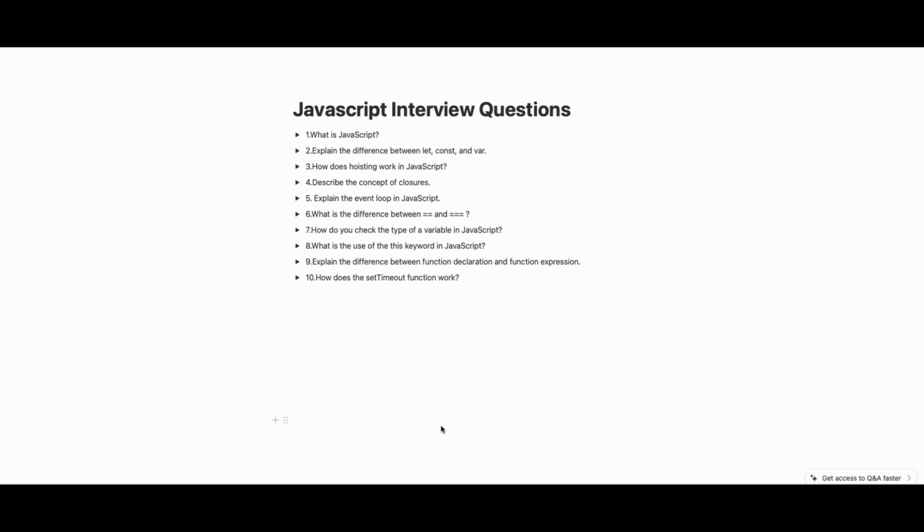Initially, I will try to answer the question which we are seeing right now. If there is any coding required to explain that, I will go to the code editor, online CodePen, and I will try to explain it a little bit more clearly. If I don't know something, I will just check the answer.